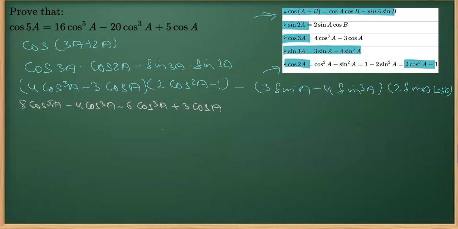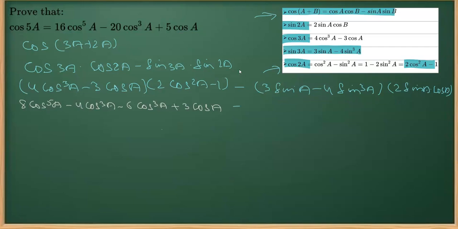Now we are doing the expansion for the later part. For the later part, we have to remember that our RHS is in terms of cos, right? So we cannot keep sin cube a, as we do not have a relation of sin cube a with cos. So what we need to do is take sin common from here and multiply that sin with this, right? You'll soon understand why we are doing so.